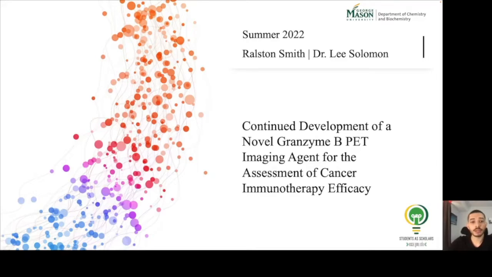Hello, my name is Ralston Smith, and this summer I have been working on a research project in Dr. Solomon's lab. The title of my project is Continued Development of a Novel Granzyme B PET Imaging Agent for the Assessment of Cancer Immunotherapy Efficacy.